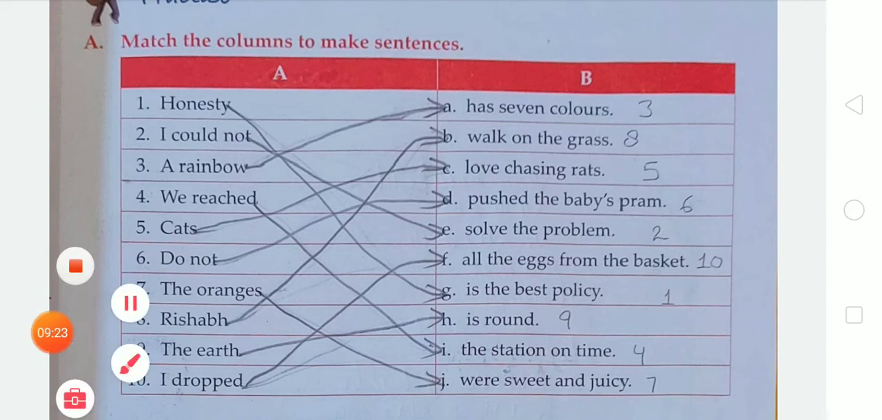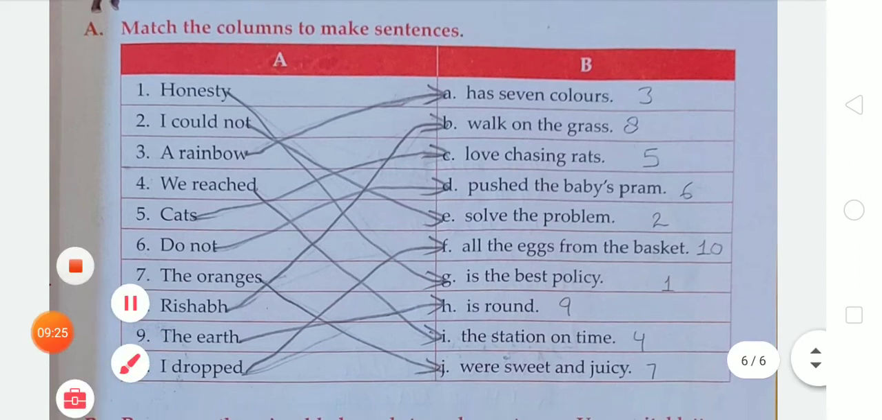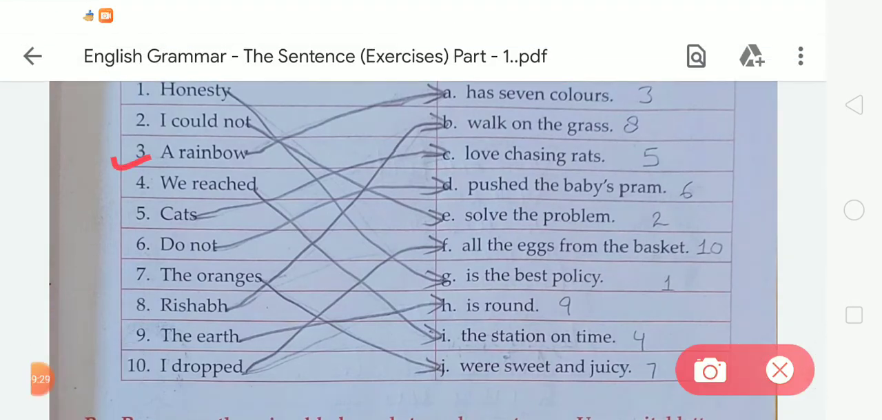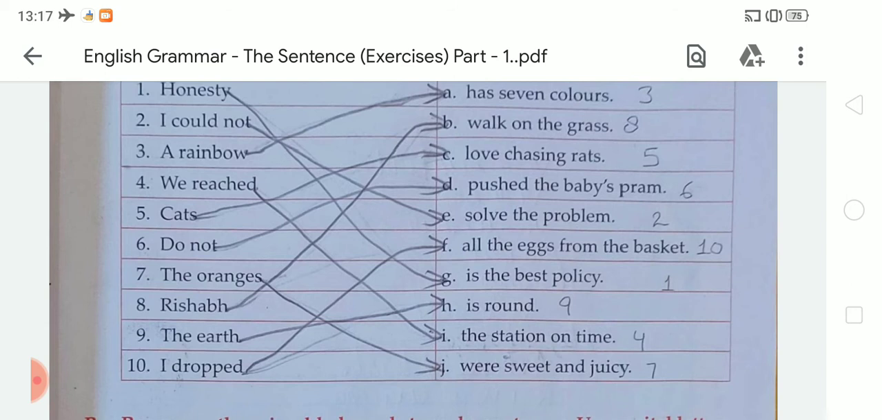Now the third, a rainbow. Third, in column A, there is "a rainbow." We all know that a rainbow has 7 colors. So we have to match the third with A, and the sentence becomes "A rainbow has 7 colors." Okay, moving to the next, number 4.